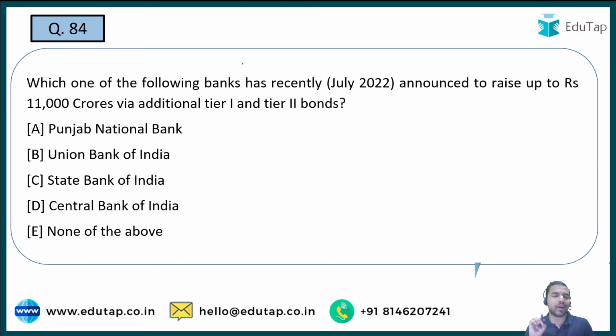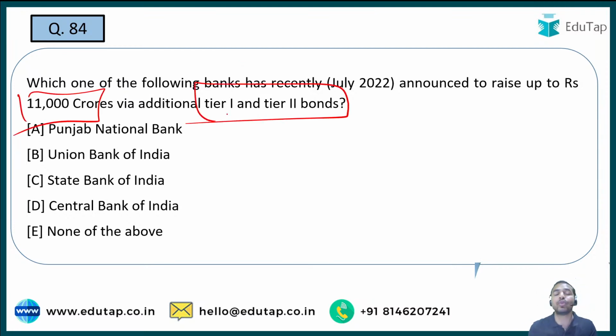So recently one of the Indian banks has announced that they will be raising 11,000 crore rupees via additional tier 1 and tier 2 bonds. So they are going to raise 11,000 crore rupees, which is a very huge amount. But what exactly is the name of that particular bank which has come up with such kind of announcement? That is what you are required to tell me in the question.